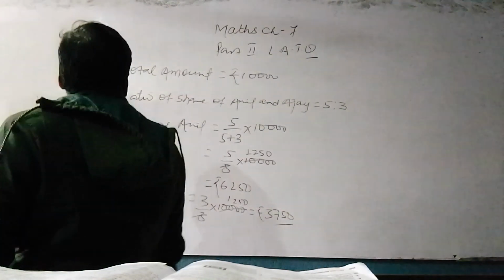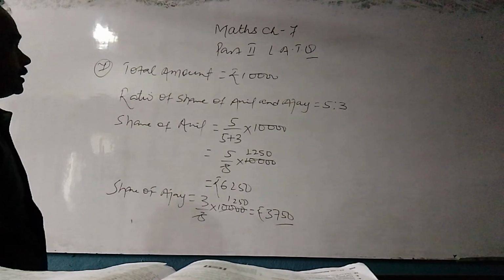See again, here total amount is equal to rupees 10,000.